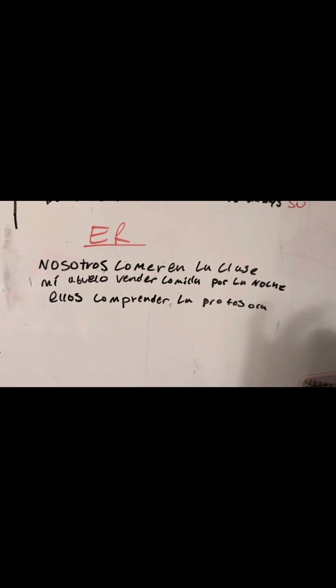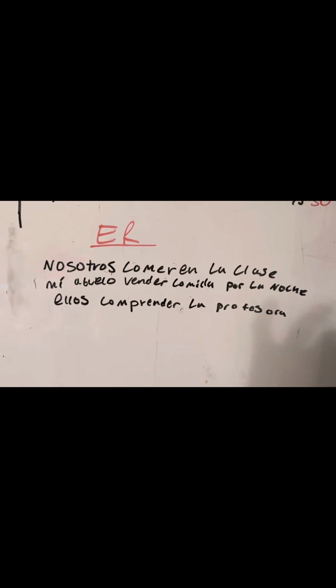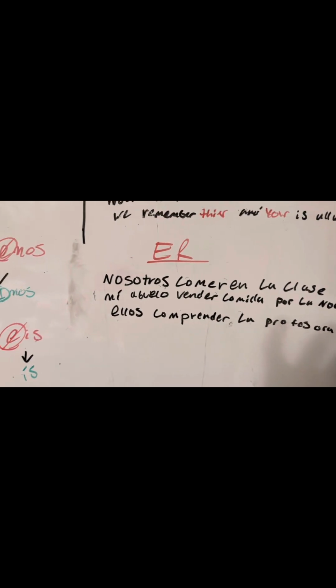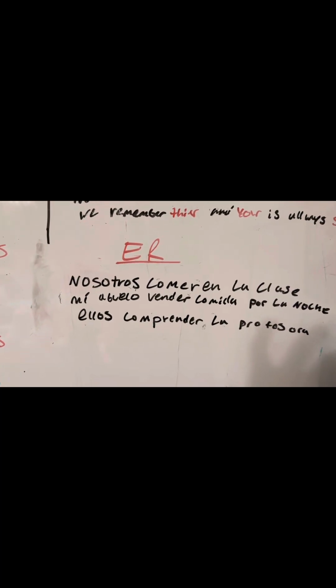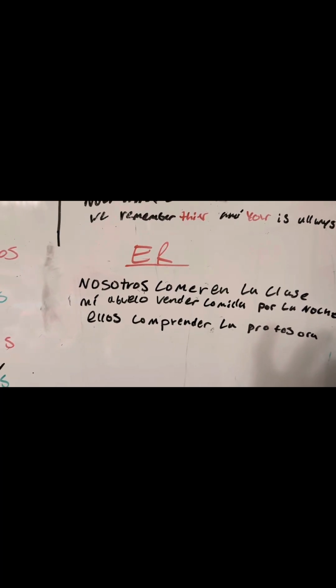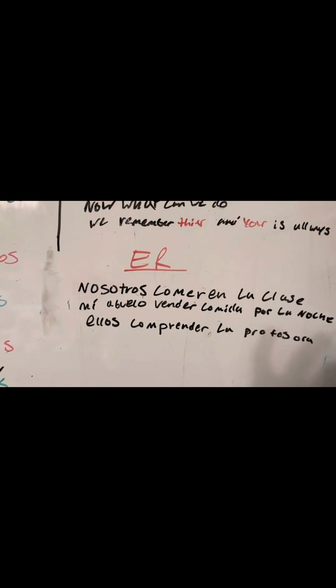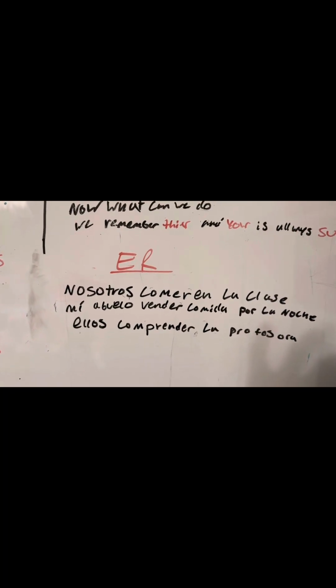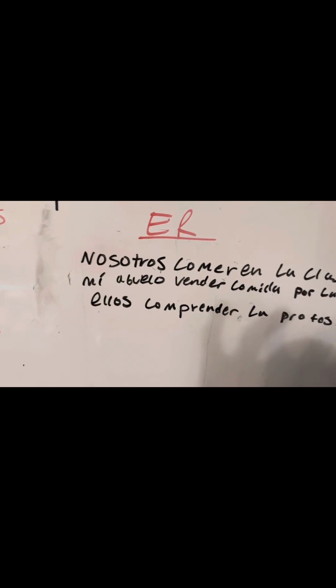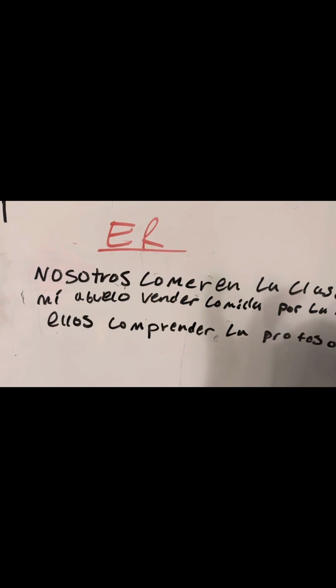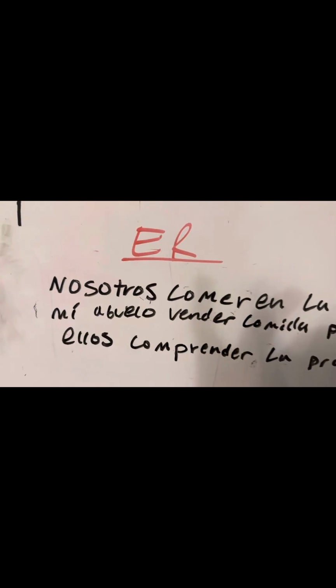Okay, conjugating ER verbs. Go ahead and look at this. Number 1 says nosotros comer en la clase. Number 2, mi abuelo vender comida por la noche. Number 3 says, ellos comprender la profesora. So here's how we conjugate these. We're going to take the marker out first. Okay, so we have comer.